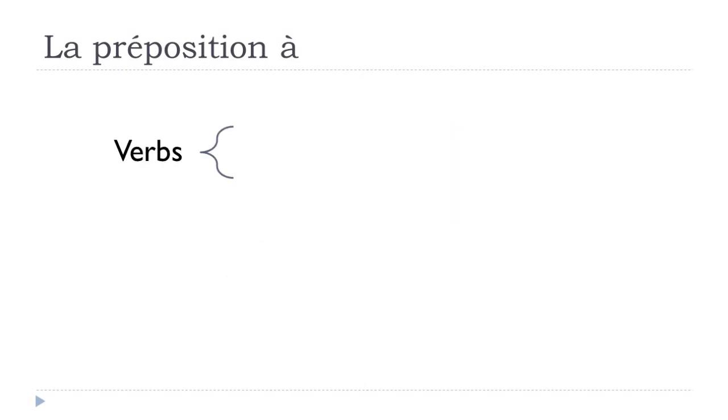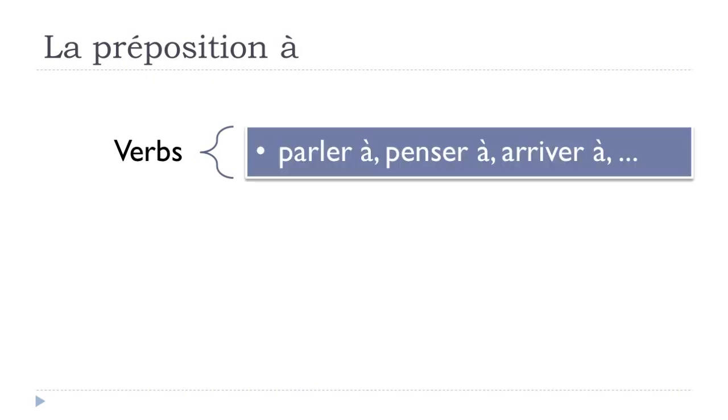Okay. So with verbs, because some verbs, and it's only examples here because we've got many verbs that will require this preposition à, okay? So parler, parler à, to talk to, penser à, okay, to think about someone or something, arriver à, okay, to succeed, to do something, okay?